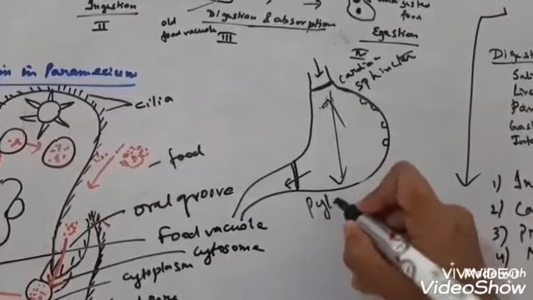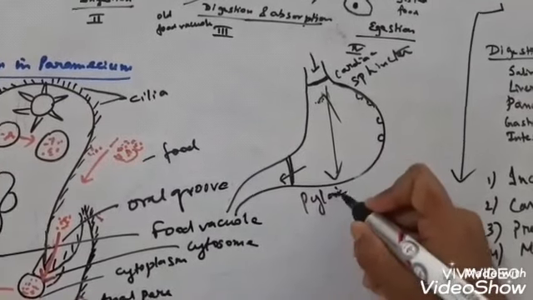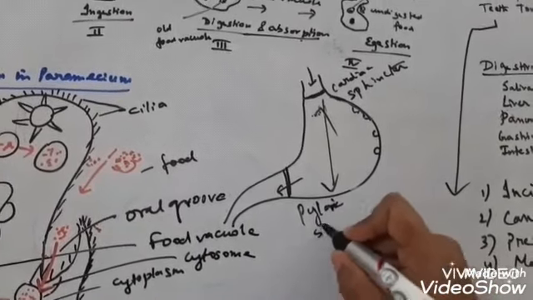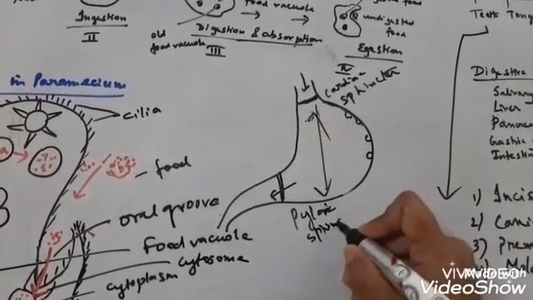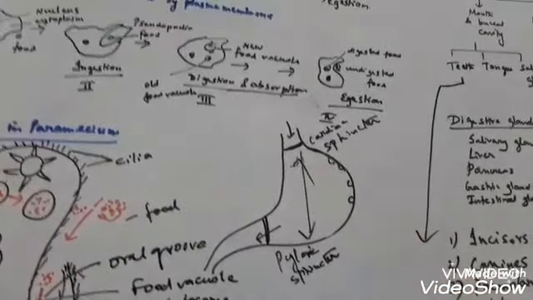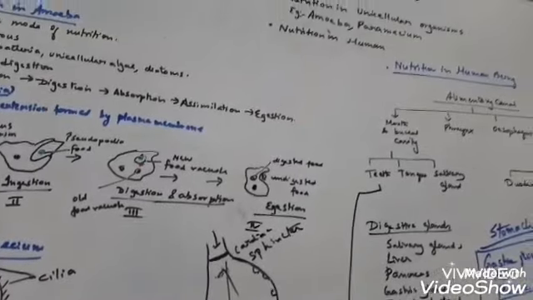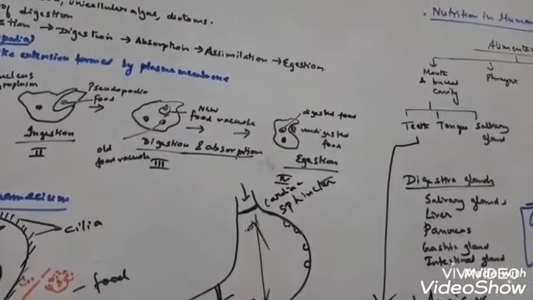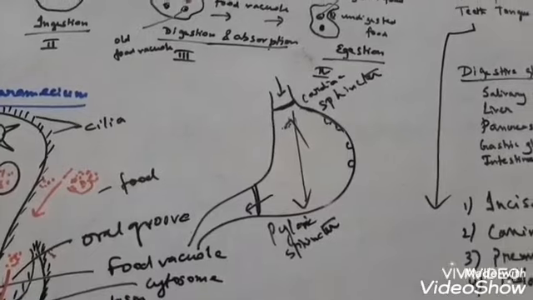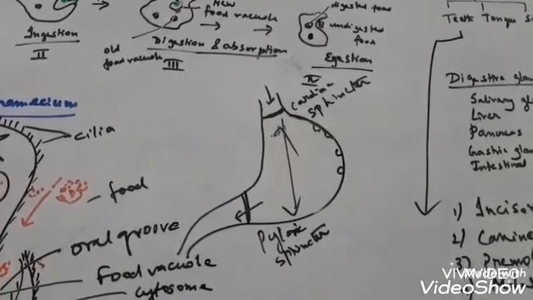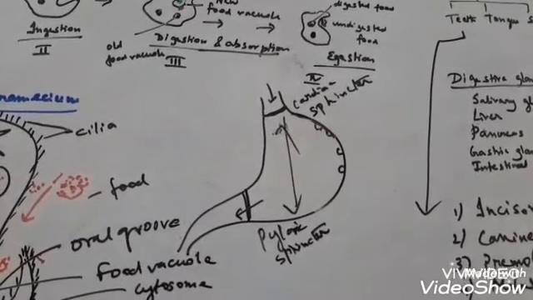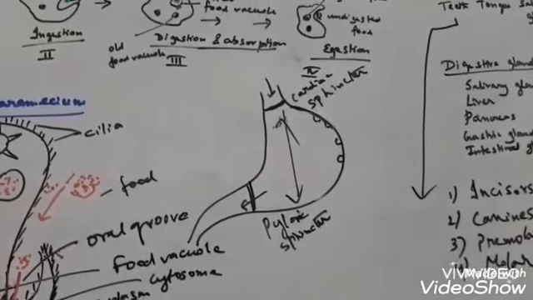This is pyloric, P-Y-L-O-R-I-C, pyloric sphincter, S-P-H-I-N-C-T-E-R. So the cardiac sphincter guards the opening of the esophagus into the cardiac stomach, and the pyloric sphincter guards the opening of the pyloric stomach into the duodenum. So these are the functions of the sphincter muscle.